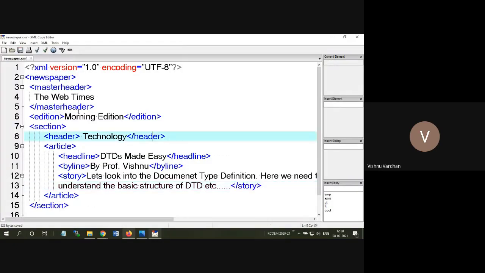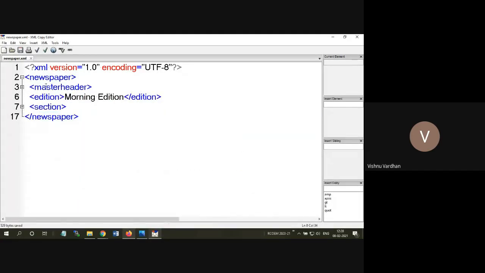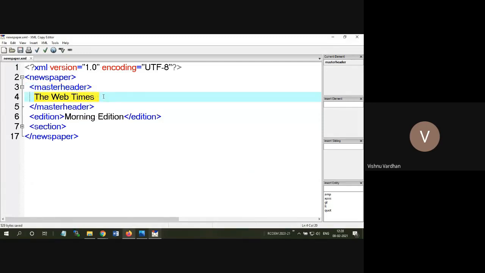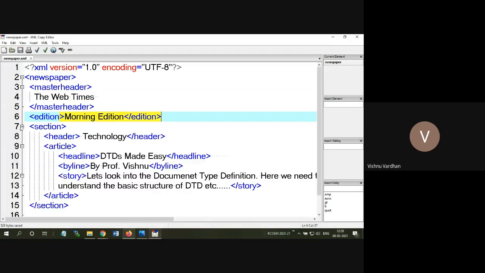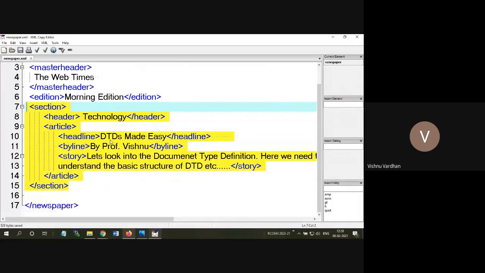Okay, so in this we have some different sections. Which one is master header? Master header means the newspaper name or something like that. Then edition, whether it is an evening edition or morning edition newspaper. Then section, there can be multiple sections also. You can repeat the data, that is up to you.